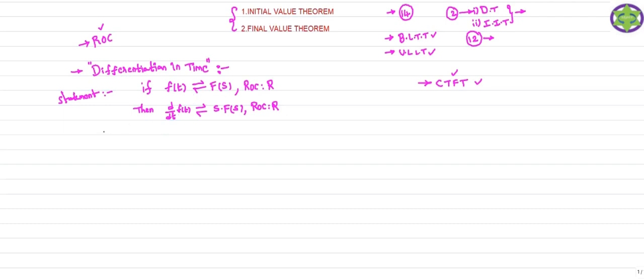In general, if you take the nth order derivative of the signal f of t, its Laplace transform is nothing but s power n into F of s. This is the general expression. If you take the Laplace transform of the nth order derivative of the signal f of t, you should get s power n into F of s.